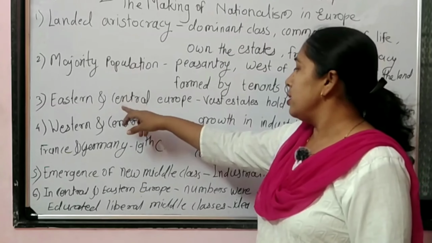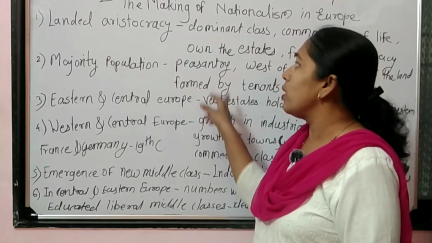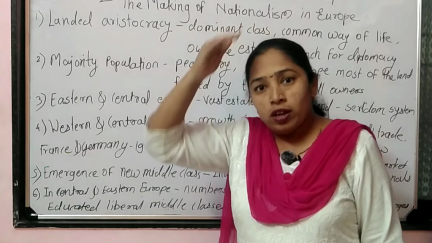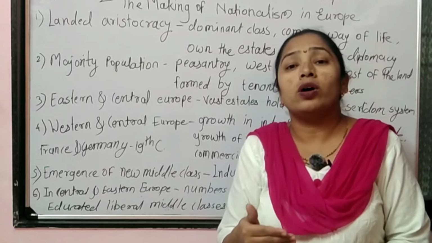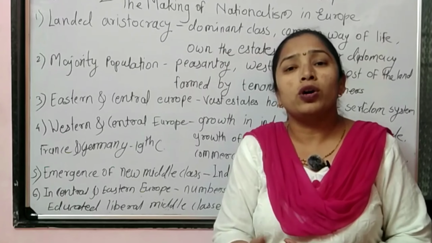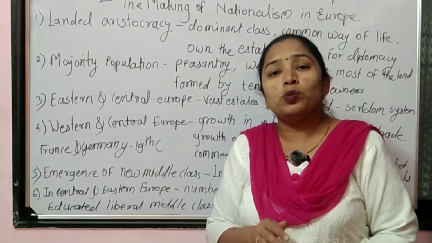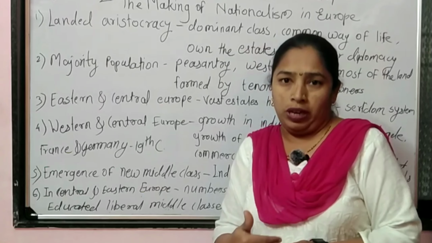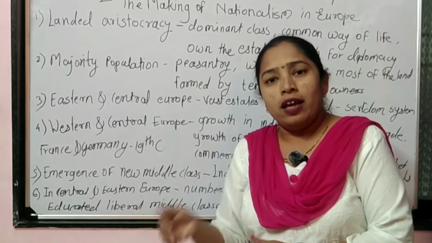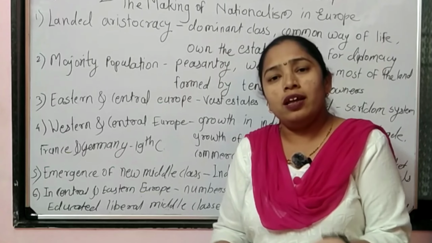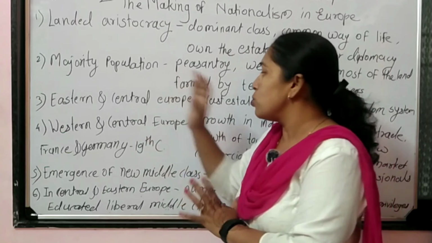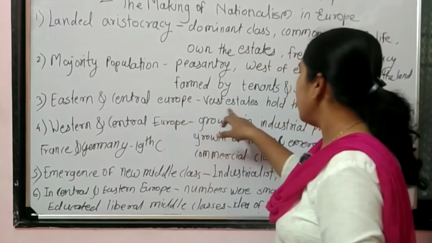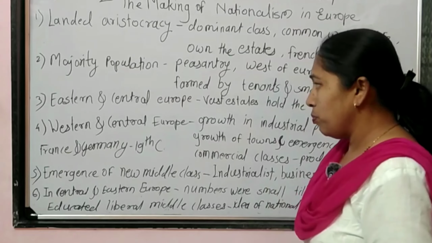In Eastern and Central Europe, whatever land was owned by the aristocratic group, they did not provide their land on rent or on tenure to tenants. They usually hired people to cultivate their land, and whatever production there was, it was shared only by the aristocratic group. So it was the system of serfdom.